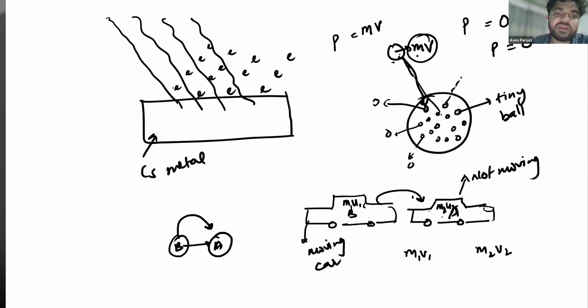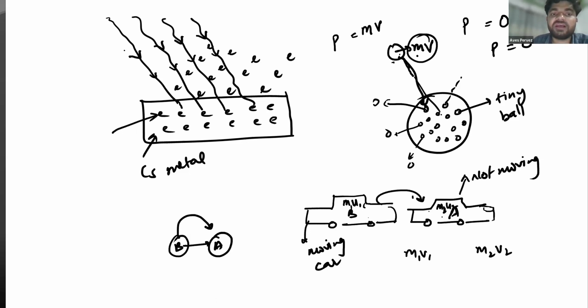In a similar way, this is a metal plate. You know that all substances are made up of atoms, and atoms have electrons. So when this light hits this plate, electrons start ejecting from this cesium metal plate. So the electrons are at zero momentum here, or we can say they are not moving.